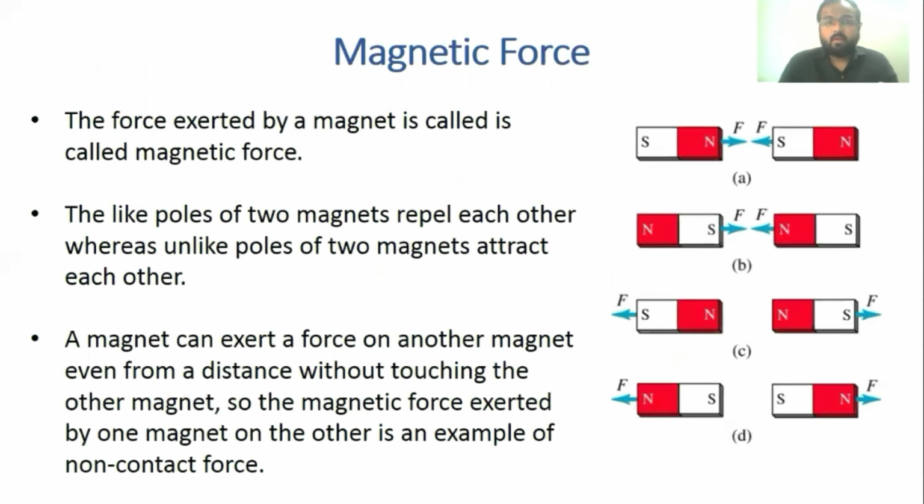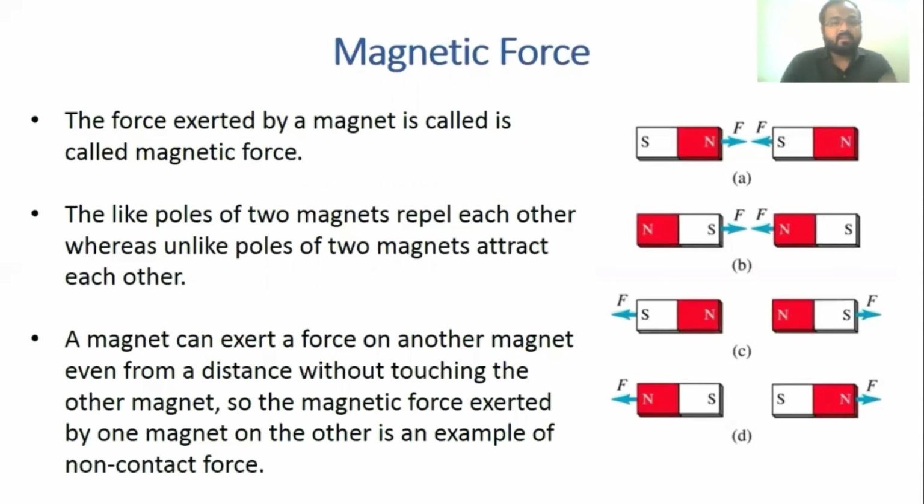Now we'll discuss magnetic force. The force exerted by a magnet is called magnetic force. The like poles of two magnets repel each other, whereas unlike poles attract each other. A magnet has two poles, north and south. A north pole and a north pole kept in front of each other will repel, but unlike poles, north and south, will attract each other.